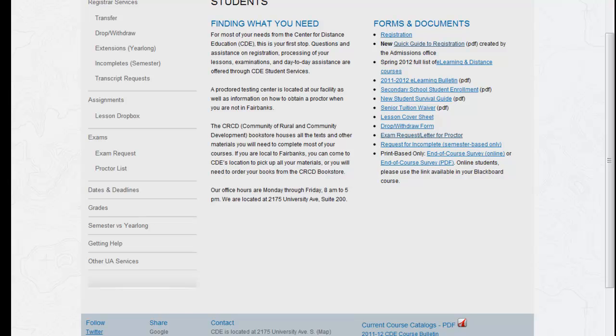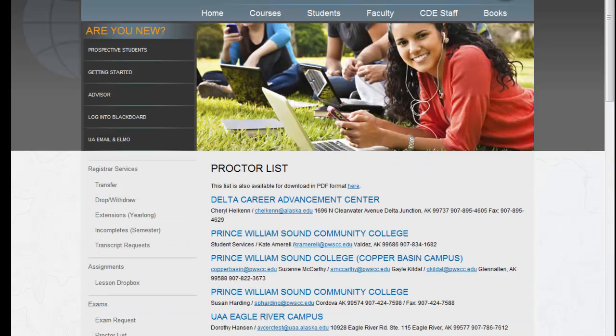If you're not in Fairbanks, you're going to need to set up a proctor. A proctor can be any faculty or staff at a local educational institution or a library, or a government or community official. Friends and relatives are not acceptable as proctors. All proctors must be approved by CDE. If you don't know of anyone, there is a list of approved proctors already on their site. So under the exams, you can go to the proctor list.